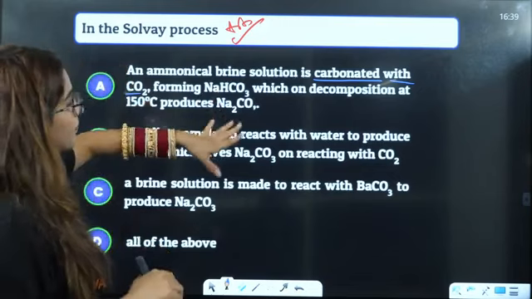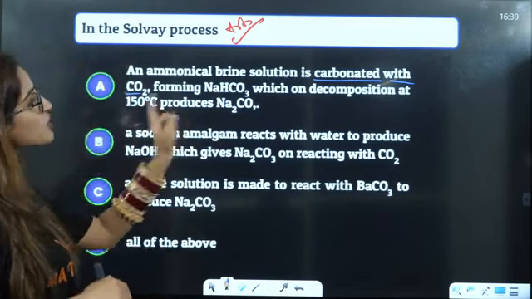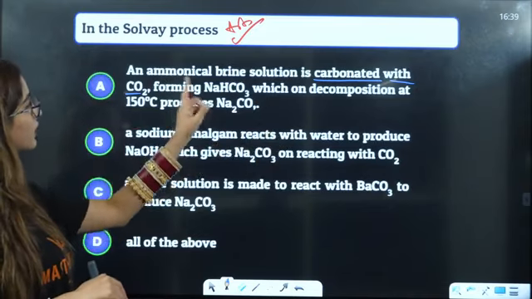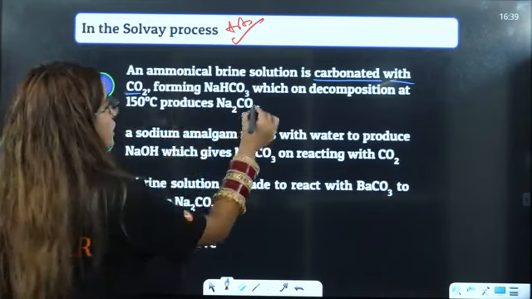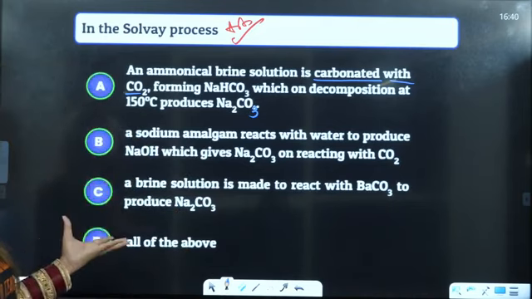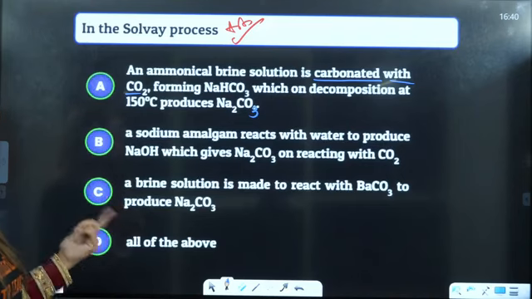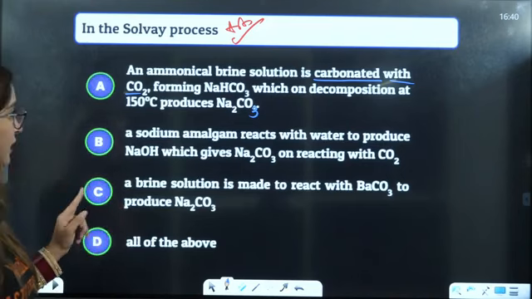So an ammoniacal brine solution is carbonated with CO2 forming NaHCO3, which on decomposition at 150 degrees produces Na2CO3. Yes, that is correct. The ammoniacal brine solution here is carbonated with CO2 forming NaHCO3, which on decomposition will give you this. That is right.